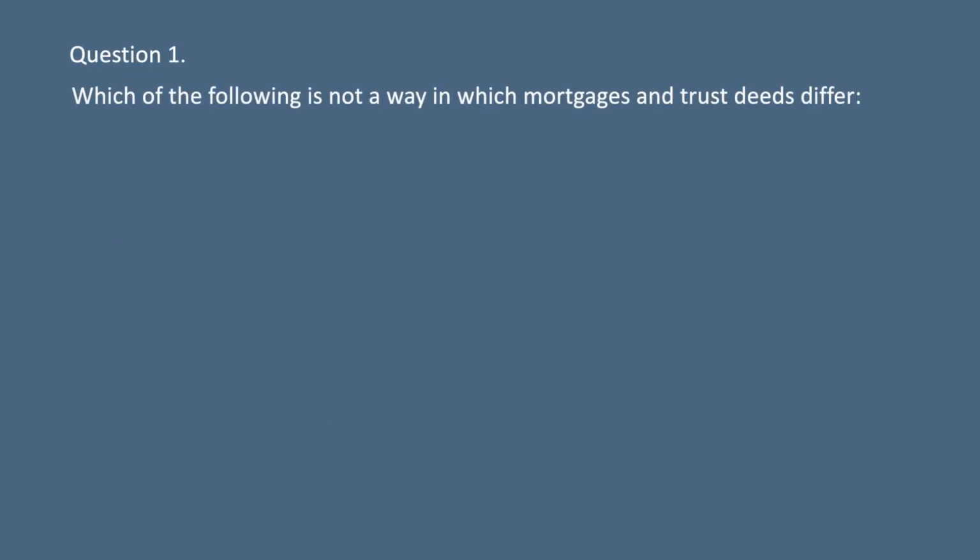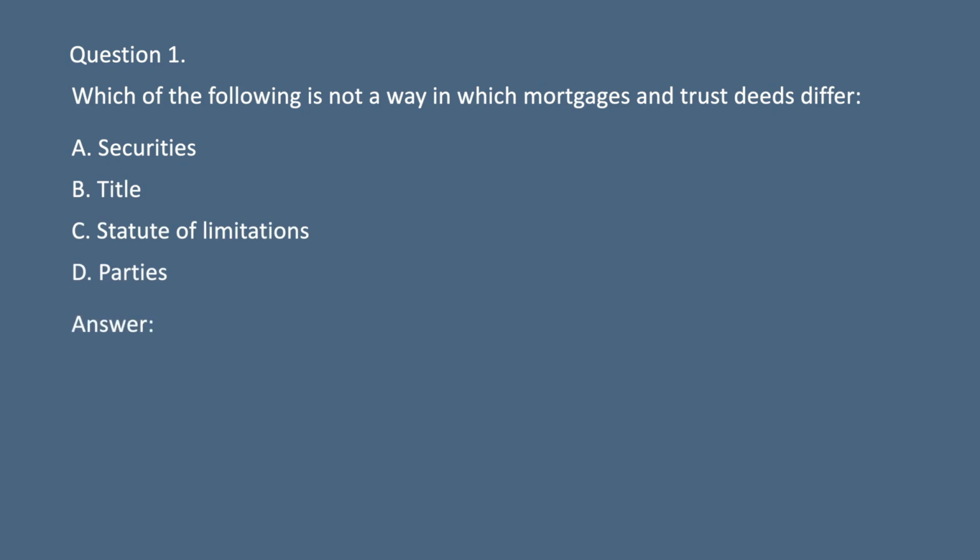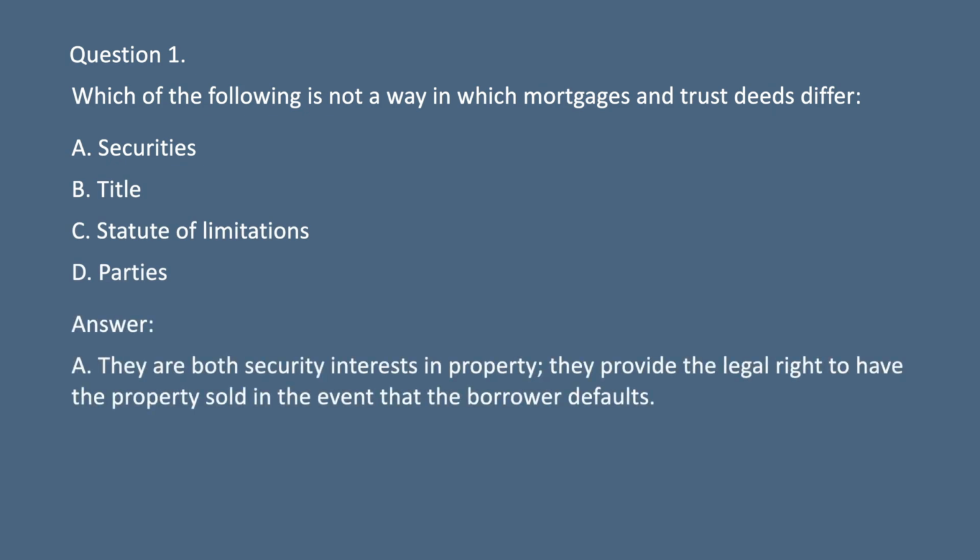Question 1. Which of the following is not a way in which mortgages and trust deeds differ? A. Securities. B. Title. C. Statute of limitations. D. Parties. Answer: A. They are both security interests in property. They provide the legal right to have the property sold in the event that the borrower defaults.